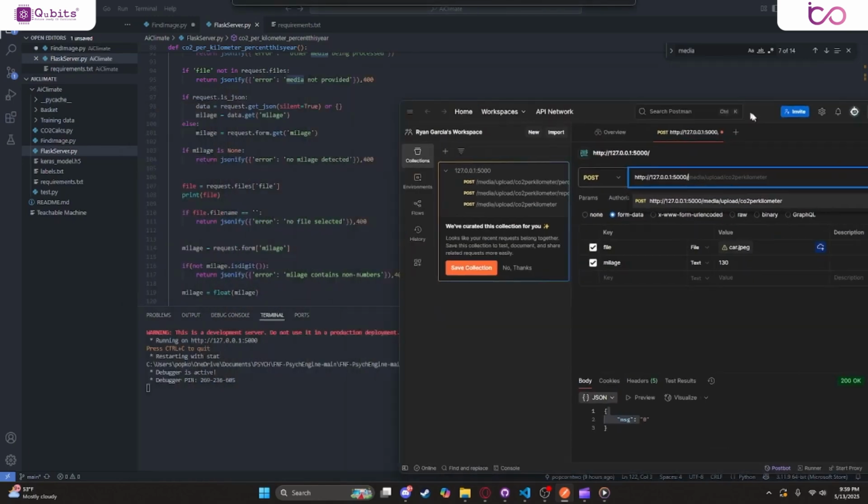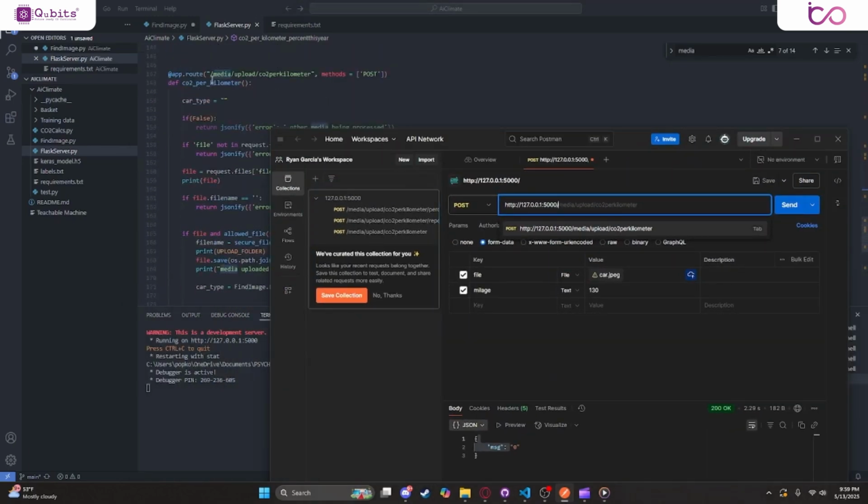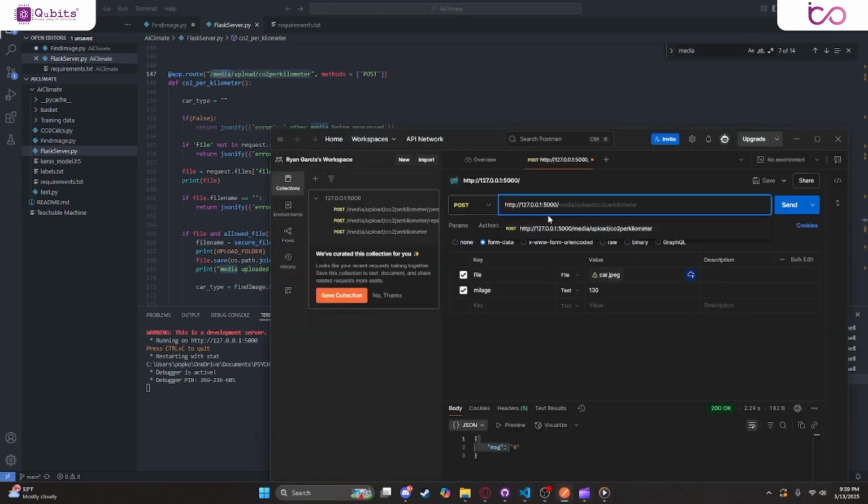So we're going to be using a slash here, and then we're starting off with the base route here, which is media, upload CO2 per kilometer. And then we'll be just pasting that in there. Now, we need two major parameters. We need two major keys. We have one key that's named file, and then that goes to a value that is a JPEG image of a car. And then we also have the mileage of a car that is going to be 130 kilometers for us, but that's whatever you want to send in for both these values.